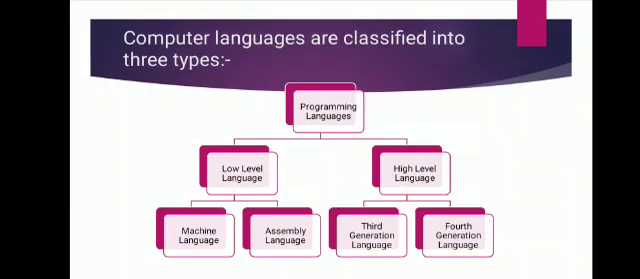But in high level language, three types of languages are there: third generation, fourth generation, and fifth generation. In this class, you will learn only about third generation and fourth generation. So third generation and fourth generation are all high level language which are very easy to understand and easy to learn. So let us discuss about each one by one.